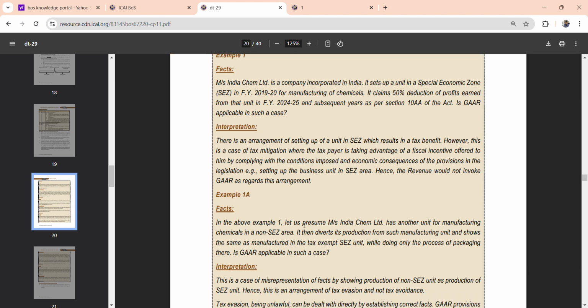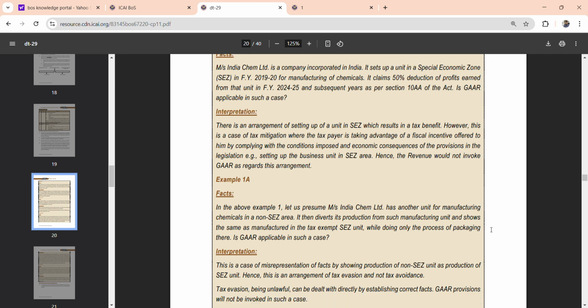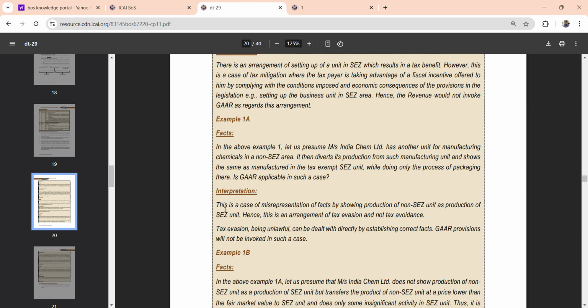And in the second scenario, there is another unit in a non-SEZ area, so it diverts its production from such manufacturing and shows the same in the tax exempt unit, while doing only the process, packaging, etc. So is GAAR applicable? This is a case of misrepresentation of facts by showing production of the key terms. You cannot merely write the conclusion, etc. The examiner will be expecting this term, misrepresentation of facts. I repeat, misrepresentation of facts. That is the main thing we are sharing here.